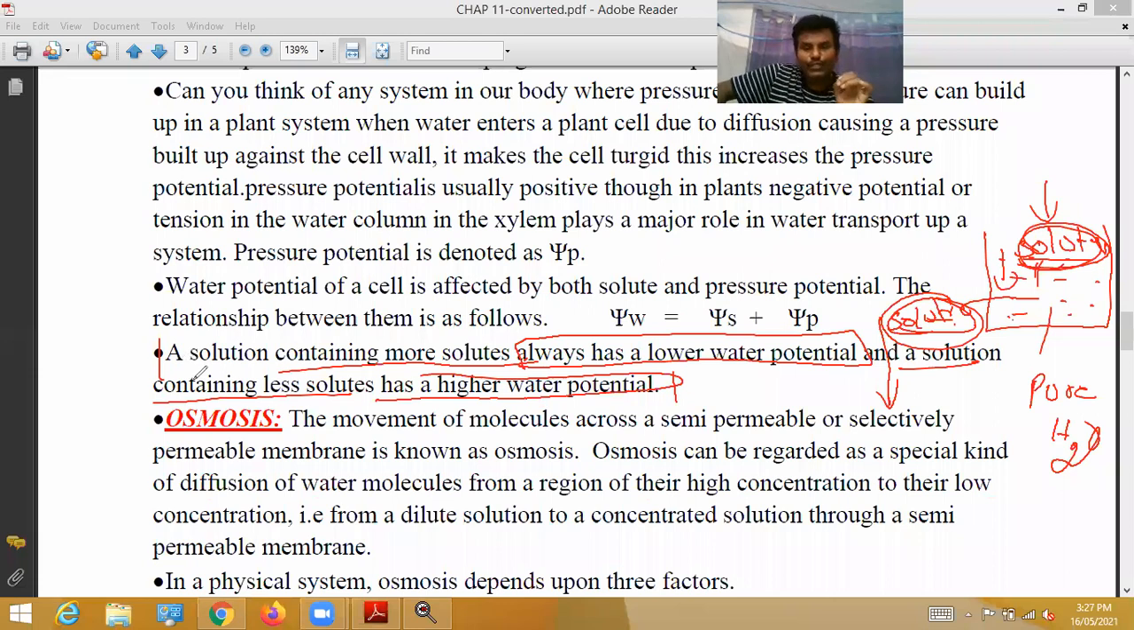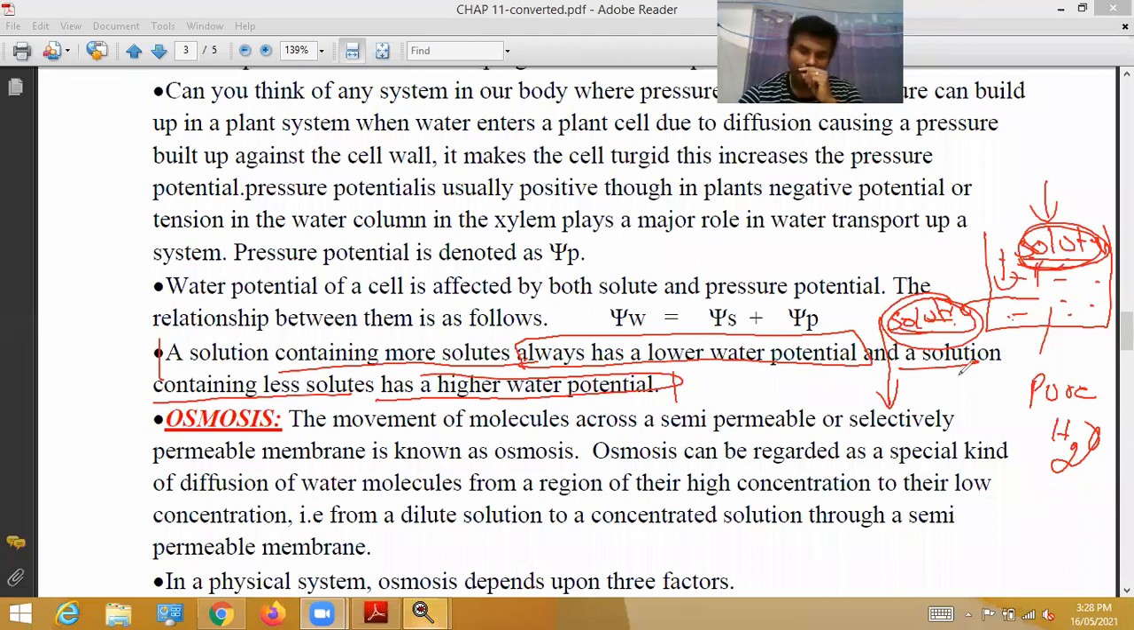In a solution, if the solute concentration is more, then in that solution the water potential is less. That is one point. A solution containing more solutes, whatever the solution may be, in that particular solution the water potential is less.